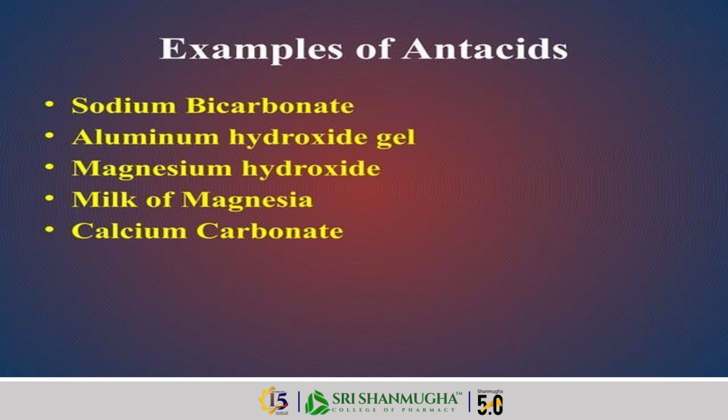The examples present in antacids are: first, sodium bicarbonate; second, sodium hydroxide; third, magnesium hydroxide; fourth, milk of magnesia; fifth, calcium carbonate. Among these, today we are going to discuss aluminum hydroxide.